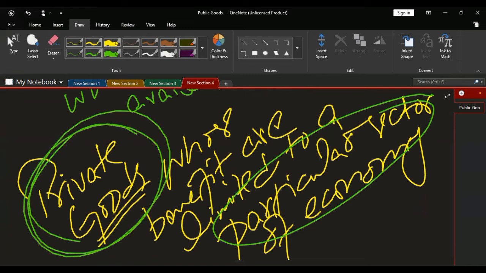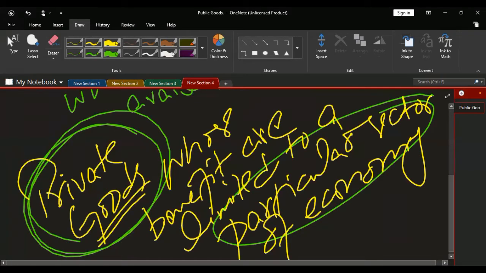Such goods are called public goods, such are called private goods.